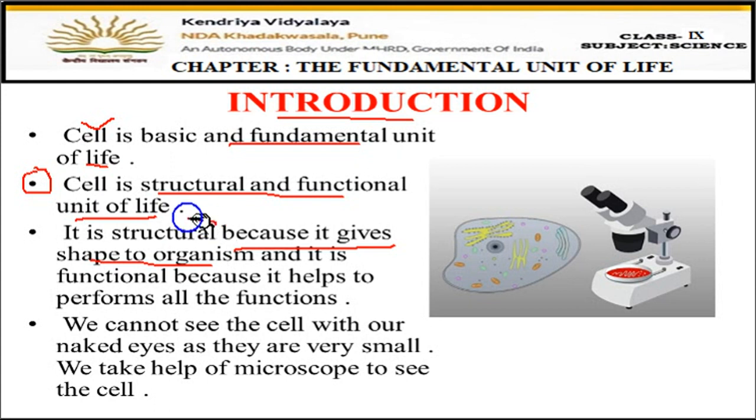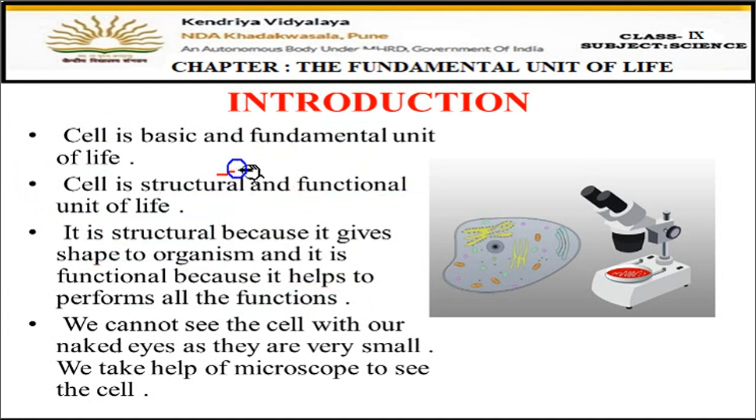That's why we are calling it the structural unit of our life. And why are we calling it a functional unit of life? Because the cell can perform all the functions which are going on in the body of the living organism. Whether it is respiration, excretion, or nutrition, all the functions are done by the cell. That's why the cell is called the structural and the functional unit of life.